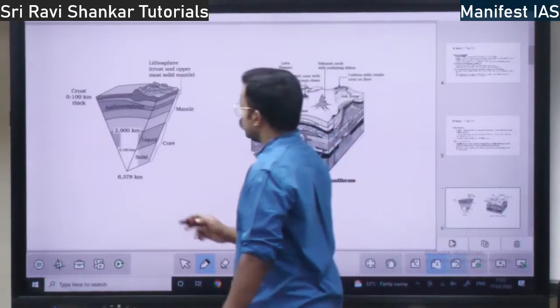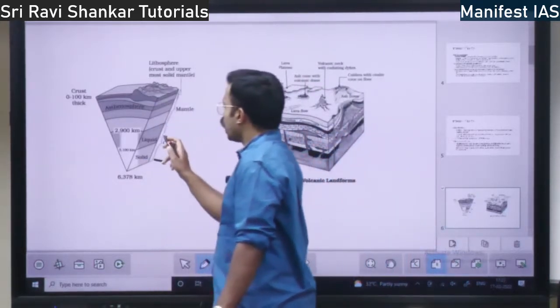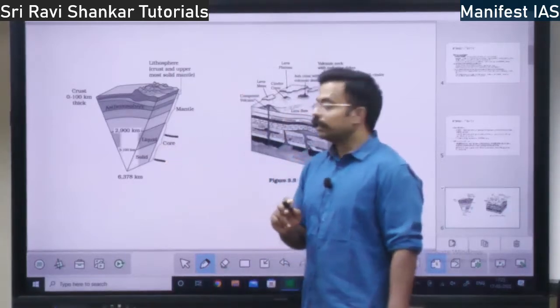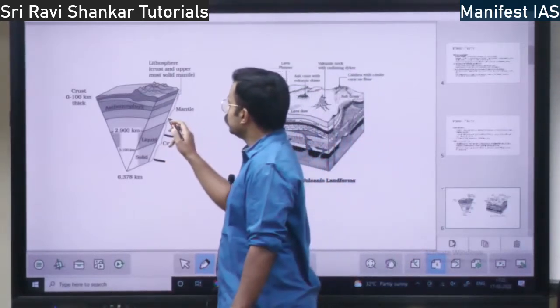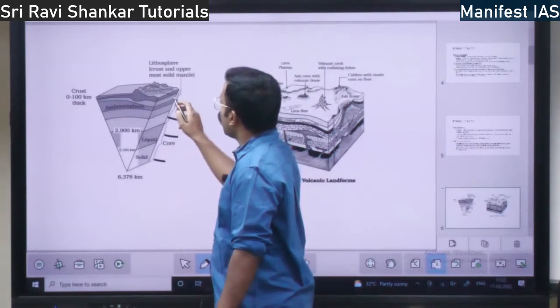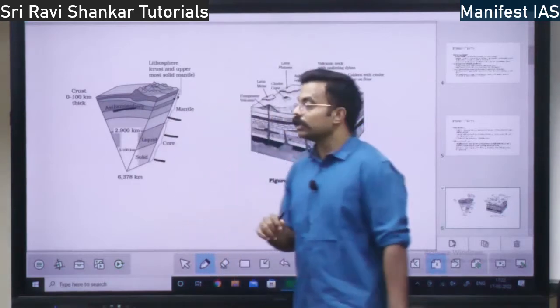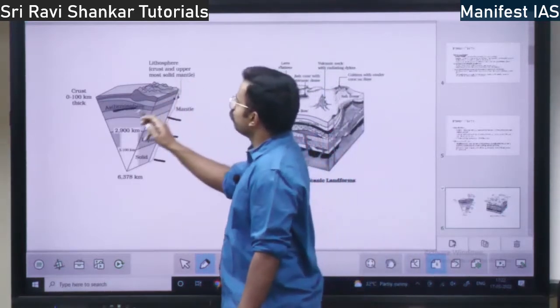So this is the structure of the earth. The inner core is solid, the outer core is liquid, right? And you have the mantle. This is the inner mantle, and this portion forms the outer mantle. Here you have the asthenosphere, right? So above this you have the crust.